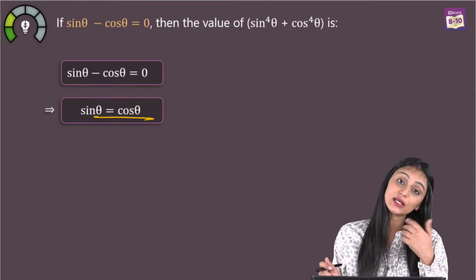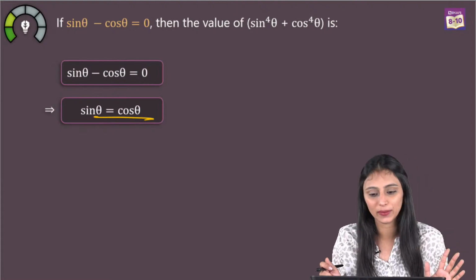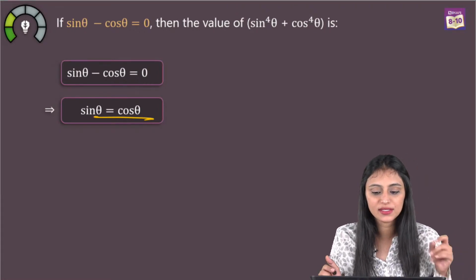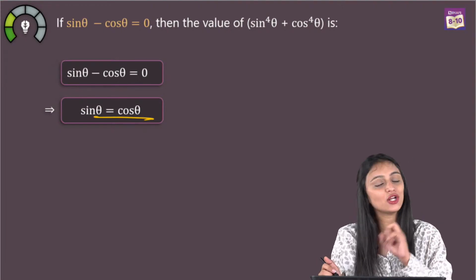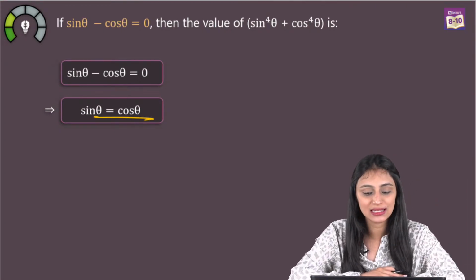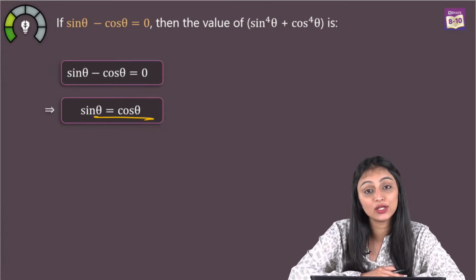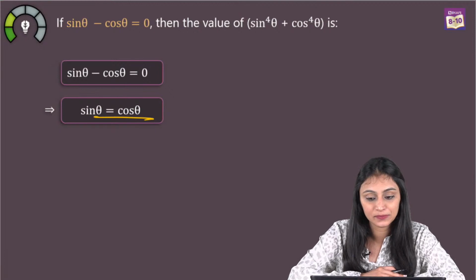Now if sine theta is equal to cos theta, can you think of that value of theta where both of them are equal? Quickly, just tell me what is the value of theta where both sine and cos are equal. Quickly just write in the chat window. What can be that value? Yes, 45 degrees. Absolutely.